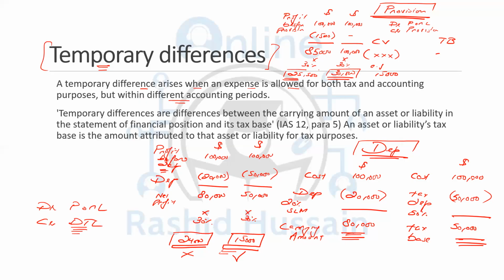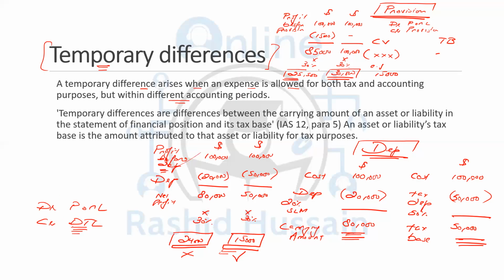Now, due to the adjustments suggested to me by the taxation authority, today I am paying more tax. But when in the future there will be an actual outflow, taxation authority will be accepting that thing as an expense. The future tax consequence is that I will be paying less tax in the future because the taxation authority will be accepting my figure when it is being paid. In the future, I will be paying less tax, but today I am paying more tax due to the adjustment suggested by the taxation authority.